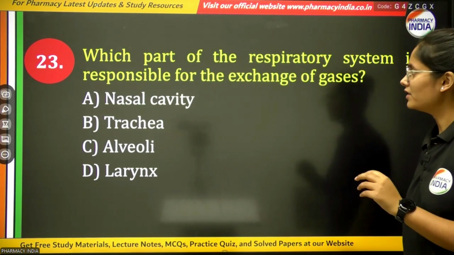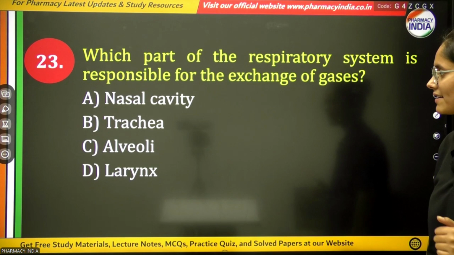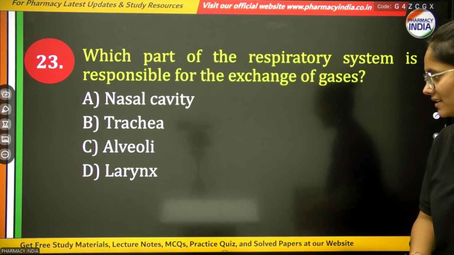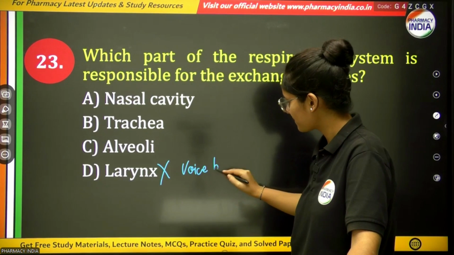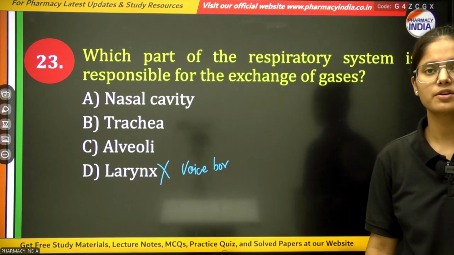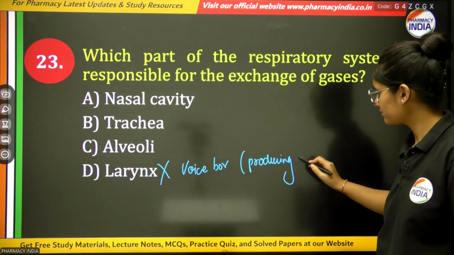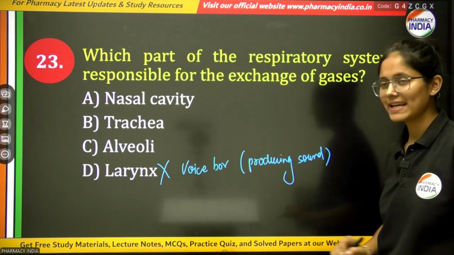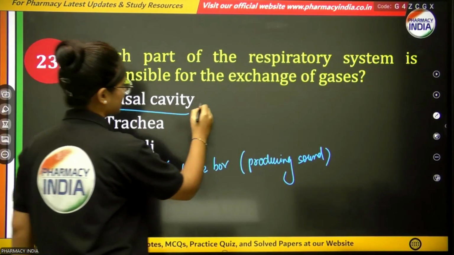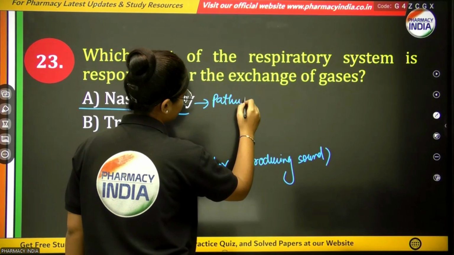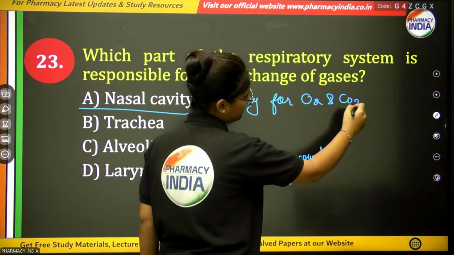Next question is, which part of the respiratory system is responsible for the exchange of gases? Nasal cavity, trachea, alveoli, and larynx. Larynx will be wrong because the larynx is the voice box, which is mainly responsible for producing sound. Now, the nasal cavity functions as the nasal pathway for O2 and CO2. Clear?